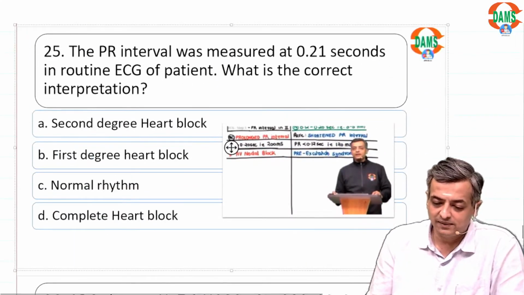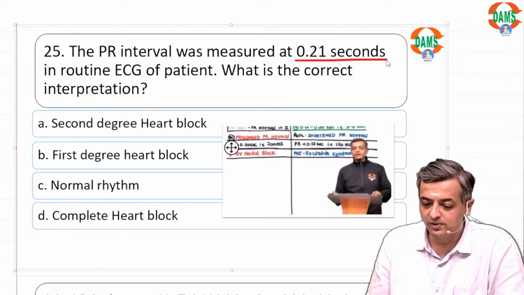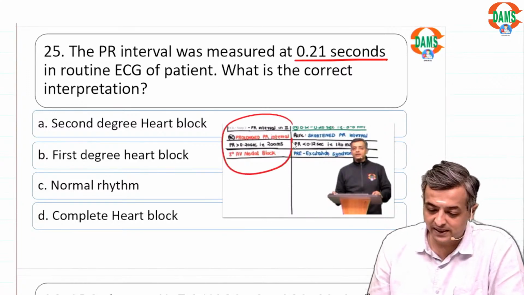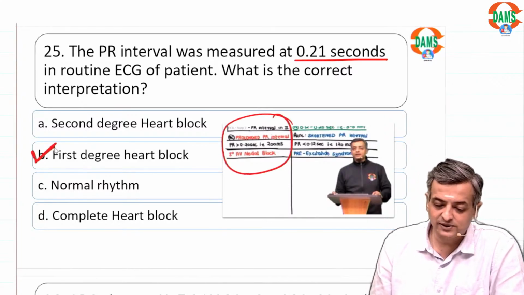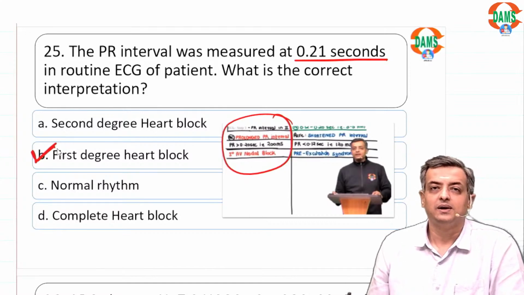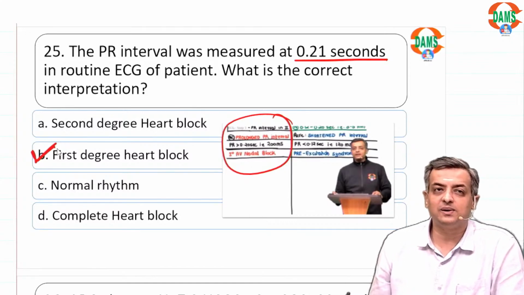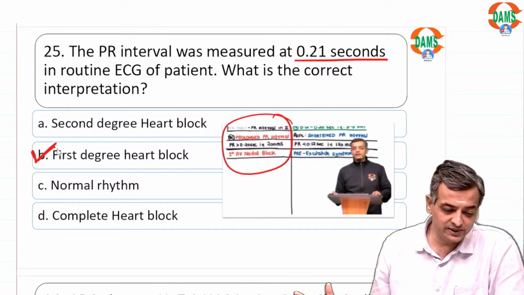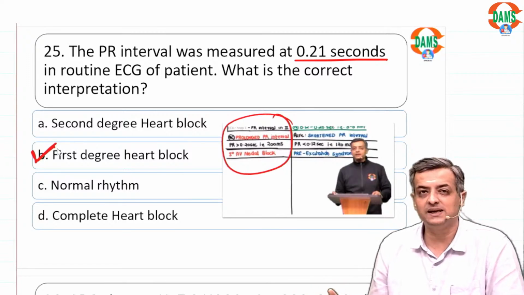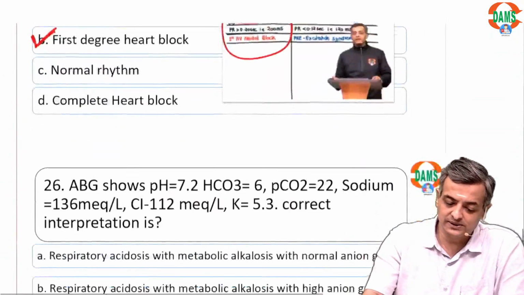PR interval was measured at 0.21 second. 0.21 second means prolonged PR, also called first degree block. Prolonged PR, also called first degree block. Direct questions. The questions were very basic, very clinical questions.